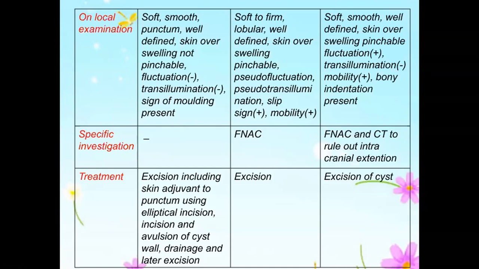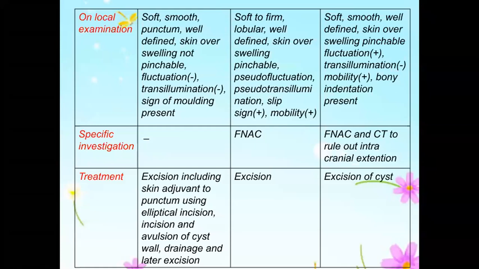If it is a dermoid, will transillumination be present or not? Maybe or maybe not. If the sweat glands are there and the content is clear fluid, it might be transilluminant. But mostly a dermoid will not have clear fluid. It will have sebum, hair, everything. Most likely transillumination will be negative in a dermoid.